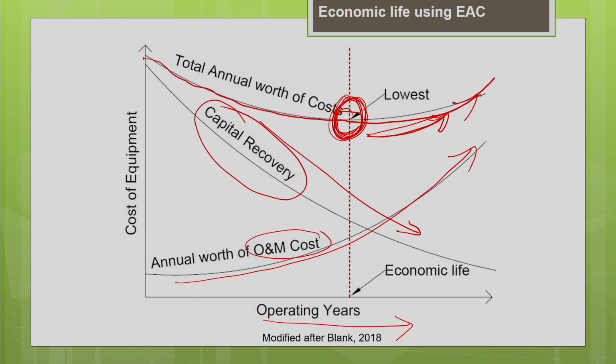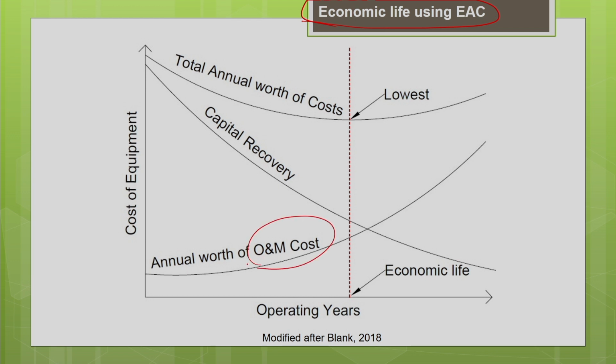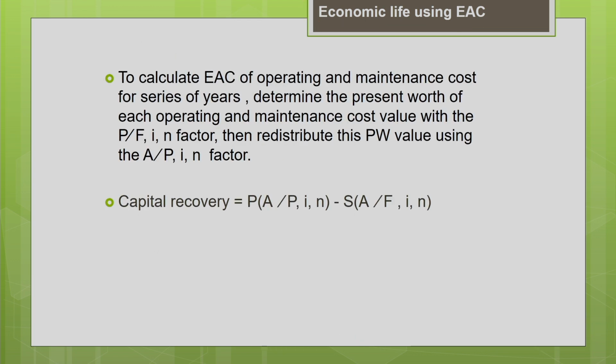Okay. So in this we are going to consider the time value concept, and we are going to calculate the equivalent annual cost of all the cost components. So economic life using EAC, that means equivalent annual cost. So now, how to calculate the equivalent annual cost of the operating and the maintenance cost? Okay, let us see how to calculate. To calculate the equivalent annual cost of the operating and maintenance cost, we have to find its present worth first. Say for example, let us draw a cash flow diagram.